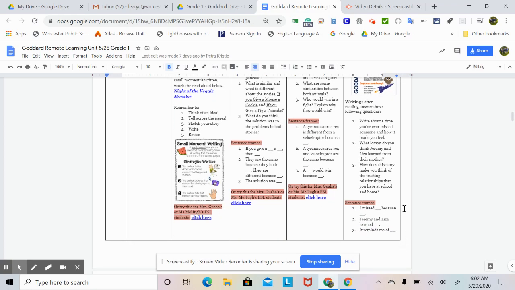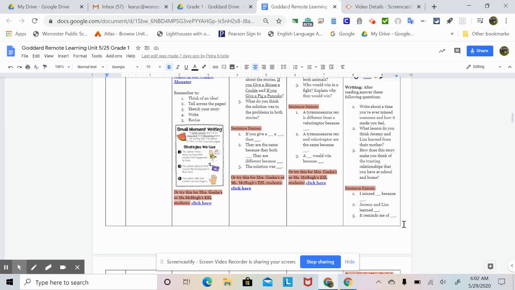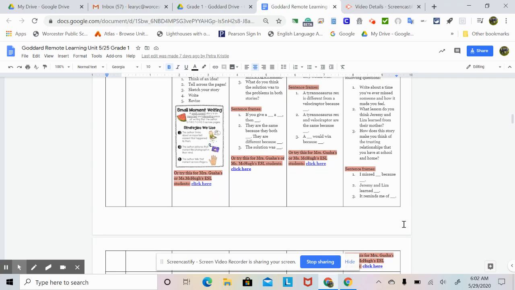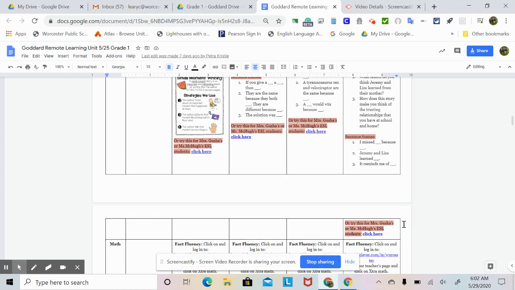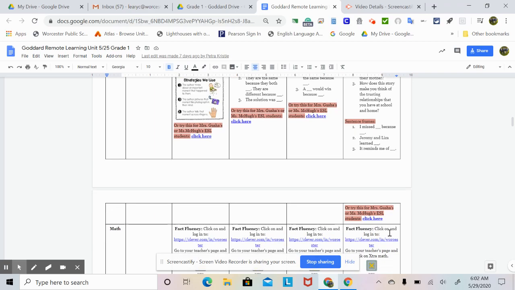1. I missed blank because blank. 2. Jeremy and Liza learned blank. 3. It reminds me of blank. Or try this for Mrs. Gusha or Miss McHugh's ESL students. Click on this link right there.